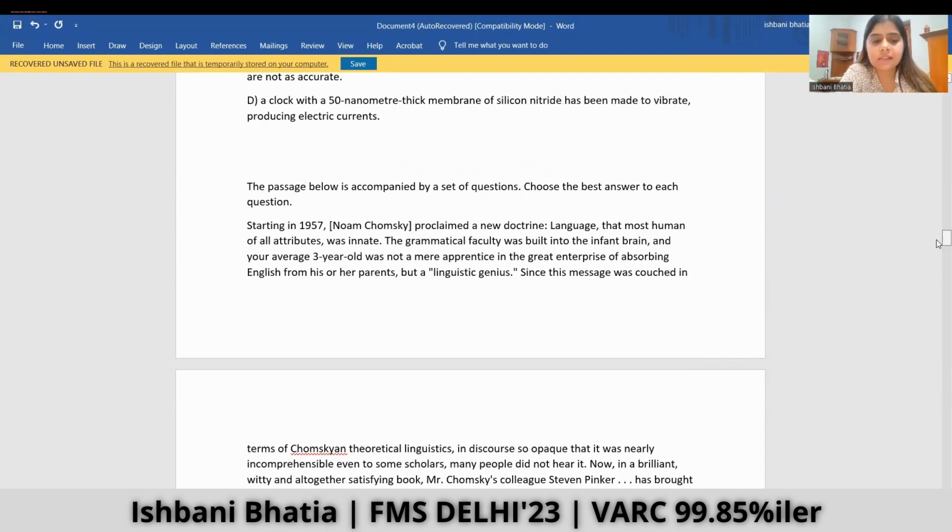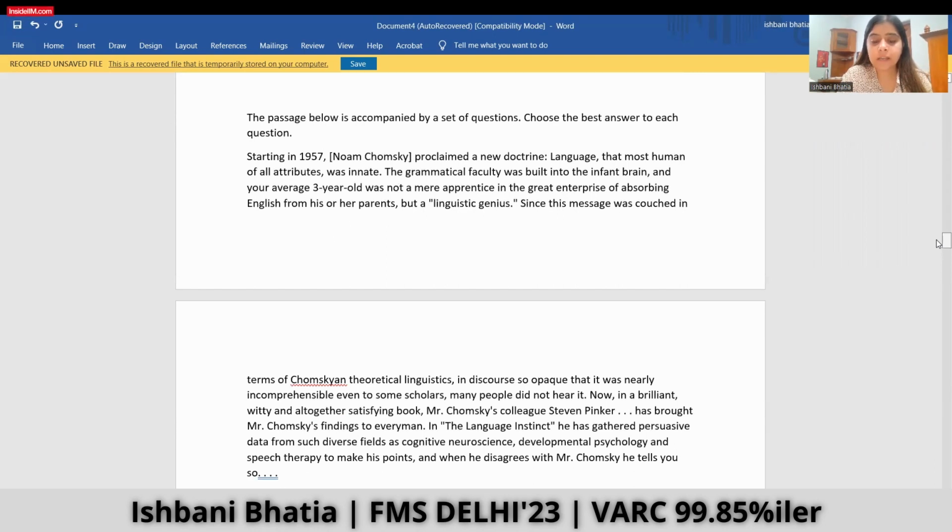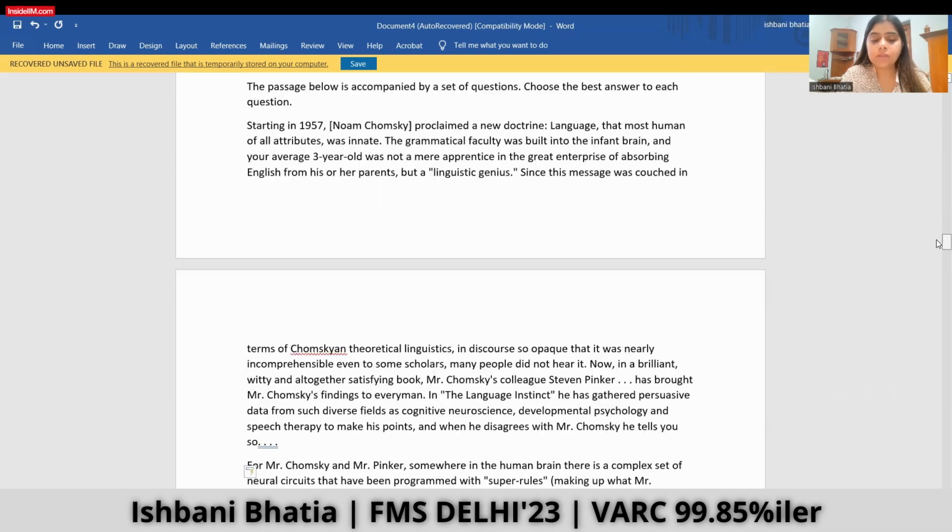So the next passage says, starting in 1957, Noam Chomsky proclaimed a new doctrine. Language, the most human of all attributes, was innate. The grammatical faculty was built into the infant brain, and your average 3-year-old was not a mere apprentice in the great enterprise of absorbing English from his or her parents, but a linguistic genius. Since the message was couched in the terms of Chomsky's theoretical linguistics, in discourse so opaque that it was nearly incomprehensible even to some scholars, many people did not hear it.